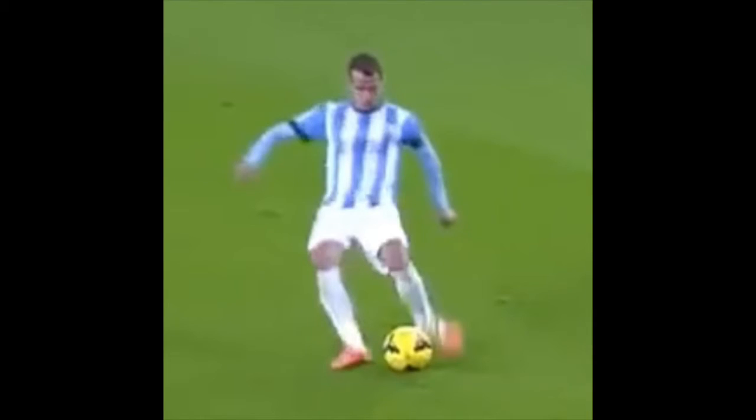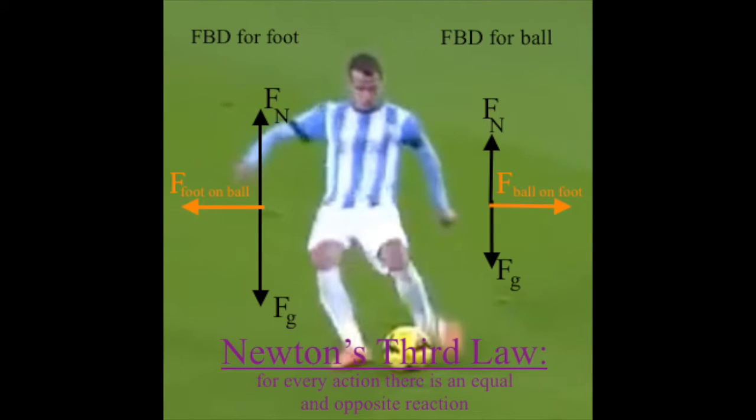In Newton's third law, there is such a thing as third law pairs, and it refers to the foot and the ball in terms of free body diagrams. The force of the ball on the foot is equal to the force of the foot on the ball.